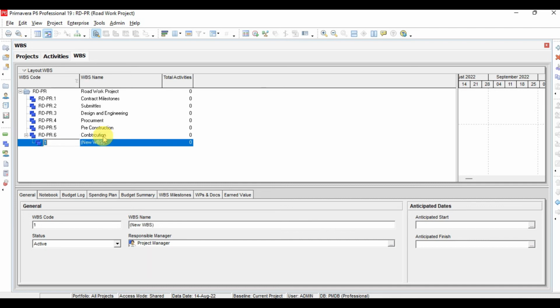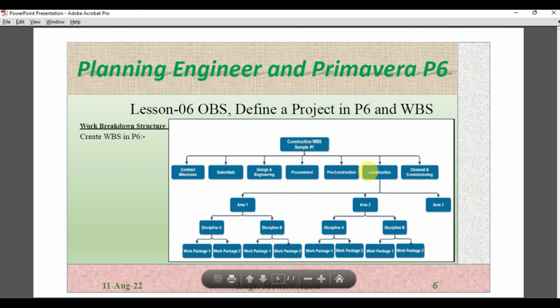Click insert again with this arrow, and here testing and commission. So if you see here for this WBS, this is actually the level 1. The level for all these work packages are same. Now the next we'll define here the second level, which is area 1, area 2, and area 3 under construction.